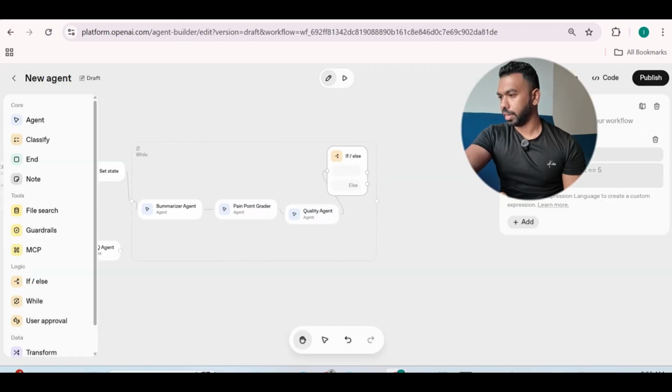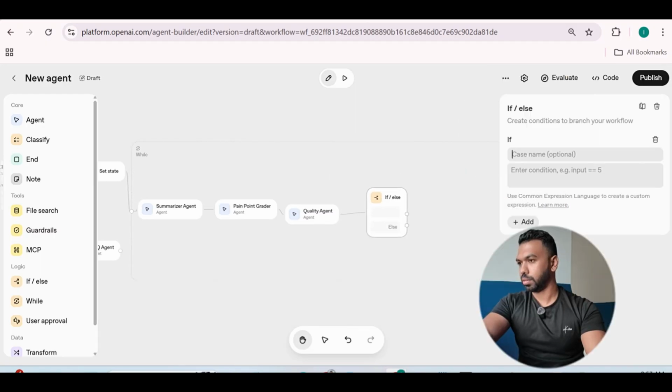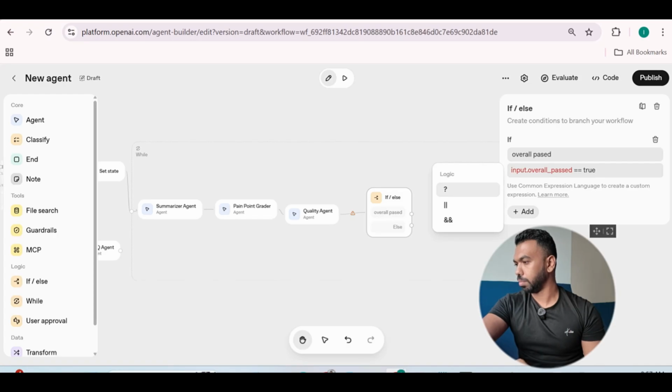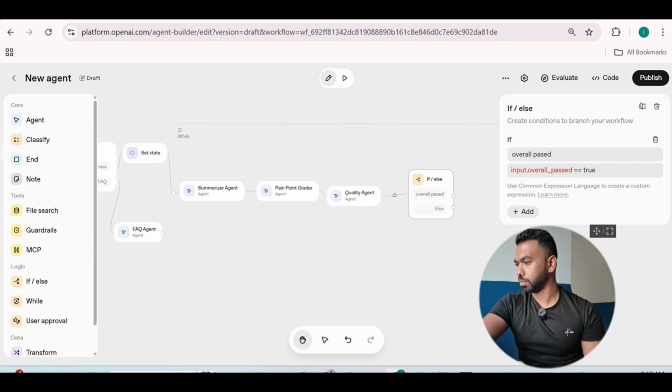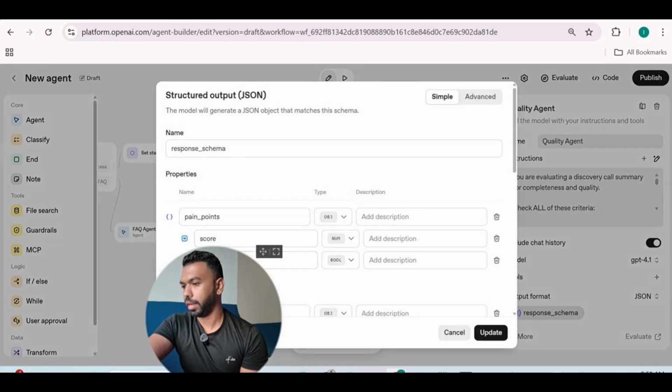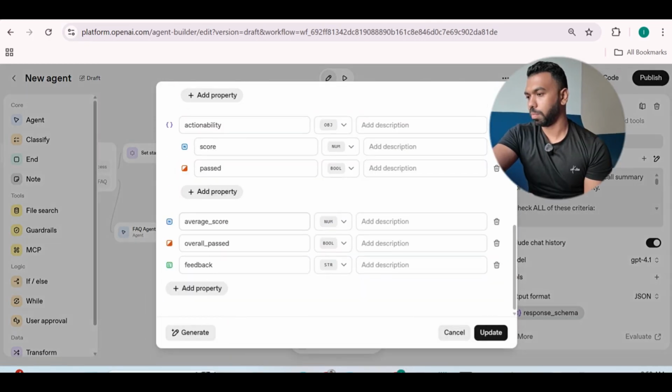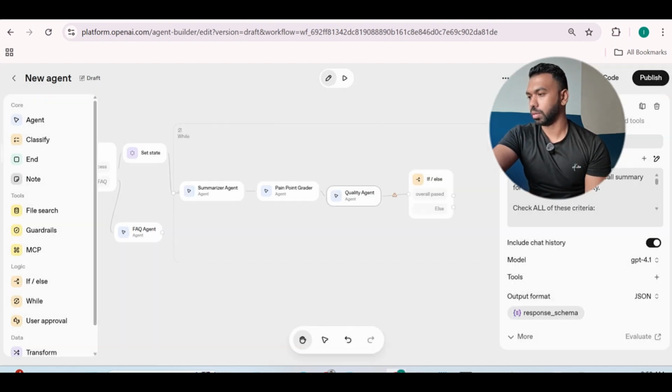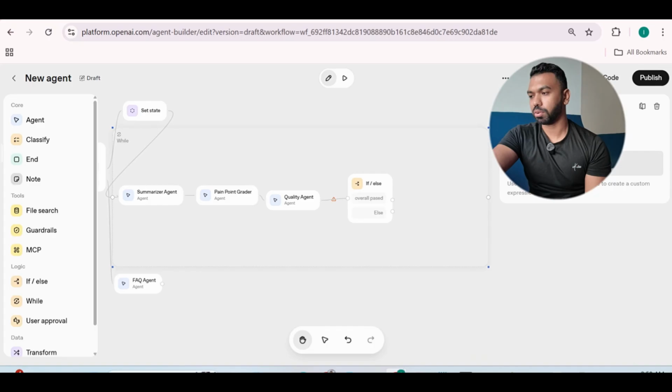So the next step, we're going to add an if-else block and connect it to the last agent. Let's stretch out the while loop box a little bit more. If-else. And we'll say overall passed. And then this is where you set a condition. We're going to type this, input overall passed is true. So this is going to come from the quality agent, response format, and the overall pass, right? This one, when this is true, it's going to kick off this overall pass condition.